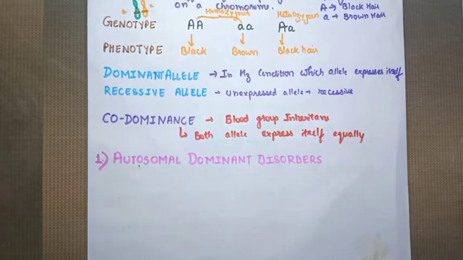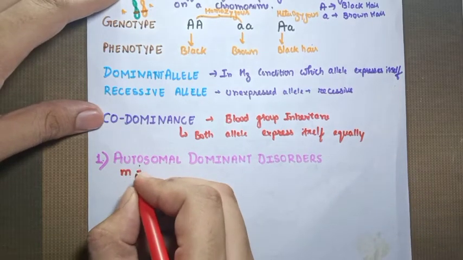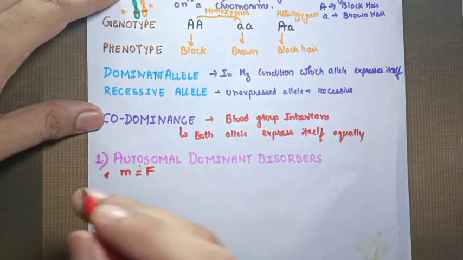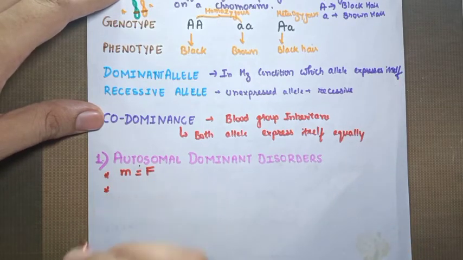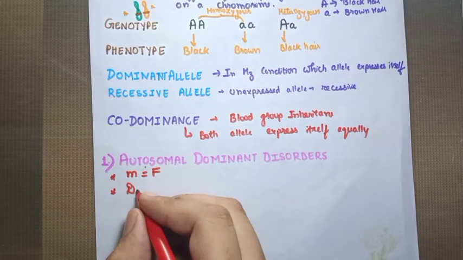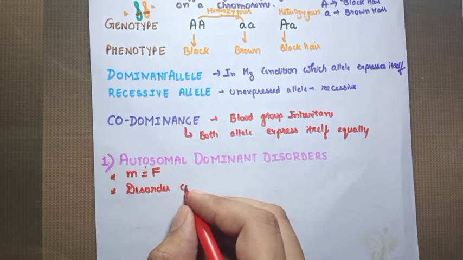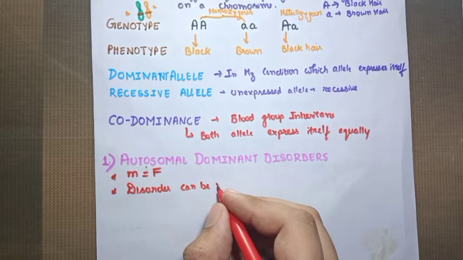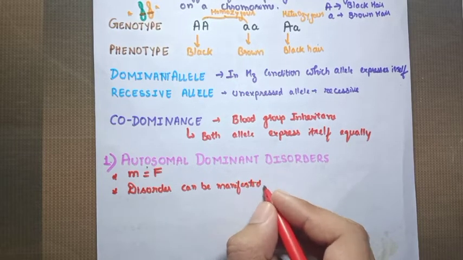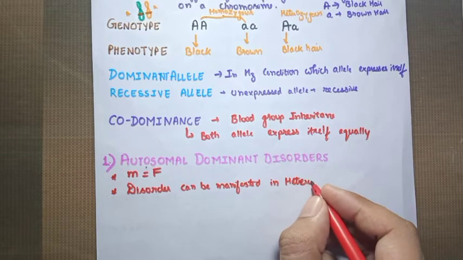So in autosomal dominant disorders, the chances of occurrence in male and female are equal, and the disorder can be manifested in heterozygous condition as well.